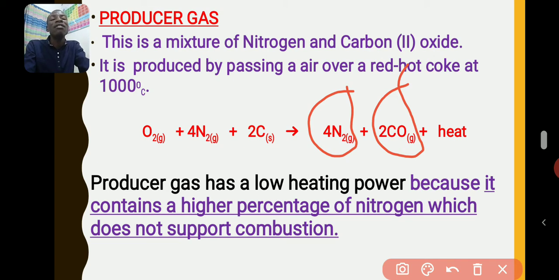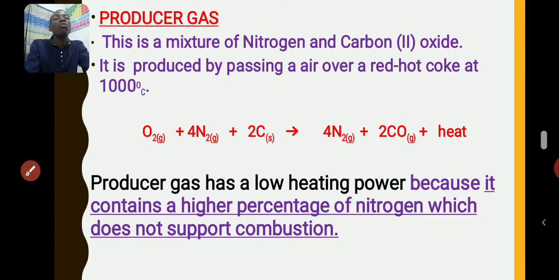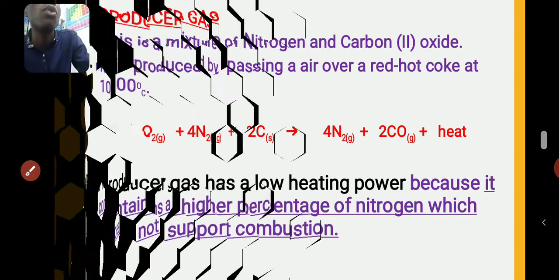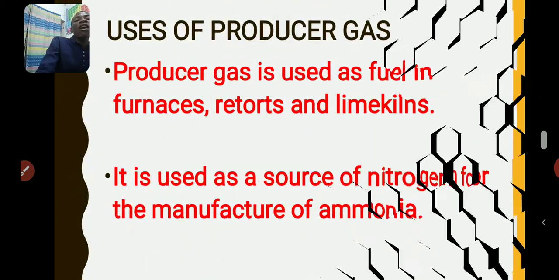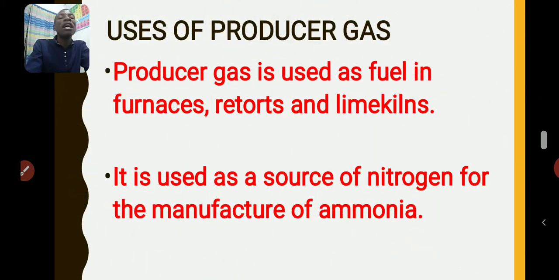That's why the heating power is very low. So that's producer gas. Now let's move to the use of producer gas. Producer gas is majorly used as fuel in furnaces, and it's also used as a source of nitrogen for the manufacture of ammonia.